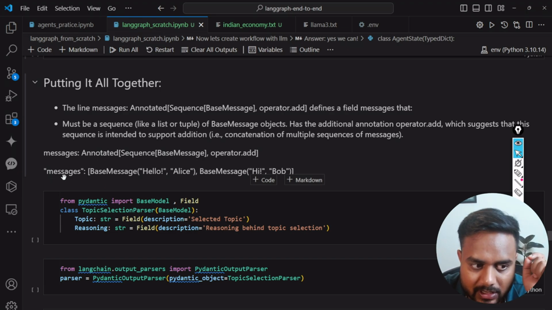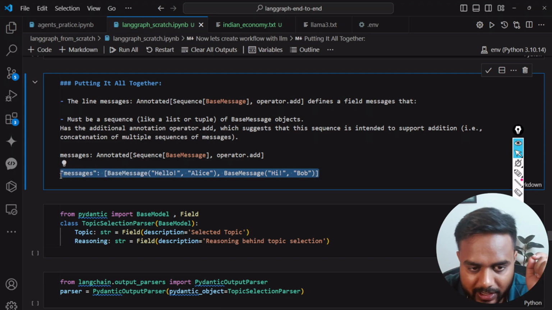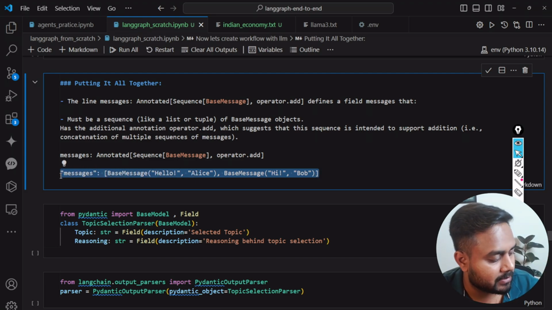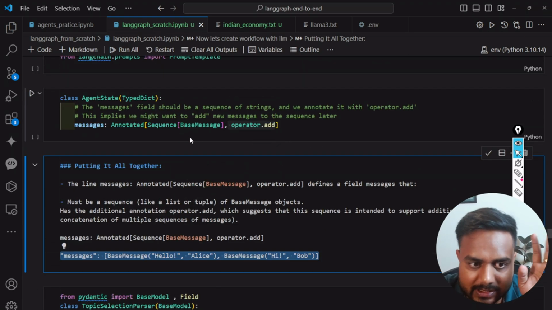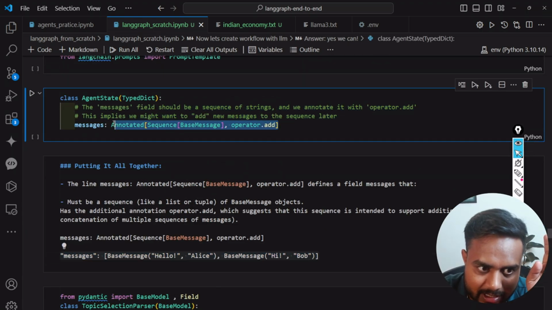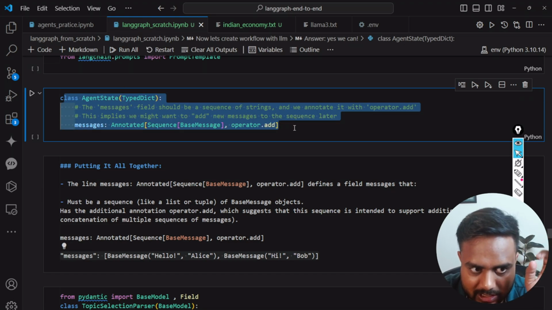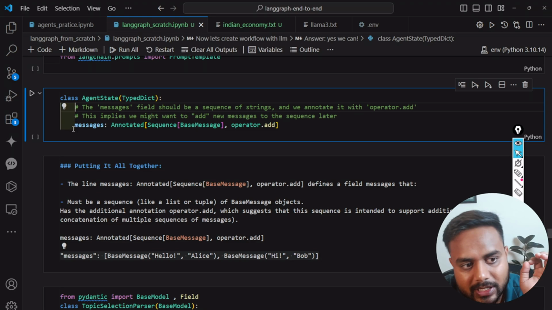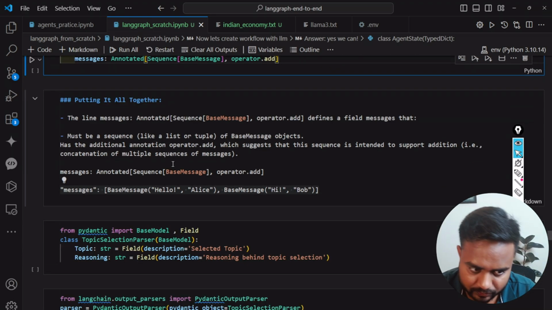I kept this one, message colon BaseMessage: the first base message is hello Alice, okay Alice, and then the next base message is hi Bob. Understood guys? This is my core example, my real example. I hope this is clear to all of you. Now this is the metadata, this is the actual key, and here is my custom class which I created, AgentState. So I'm saying I can add multiple messages over here. I hope this is clear now.